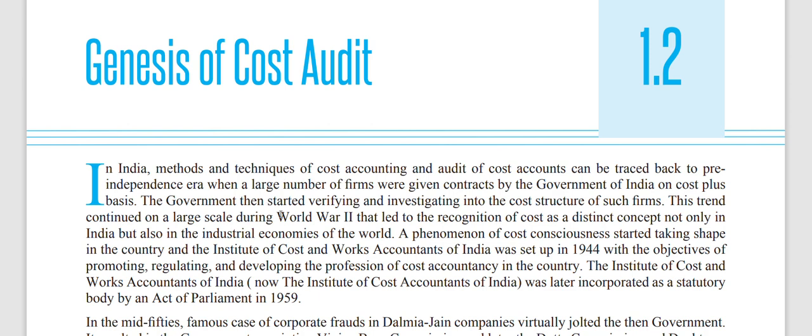That is what we can see here. During World War II, they were investigating the cost structure and looking at cost tracing. So during that period, they gave cost plus contracts for weapons and other manufacturing.